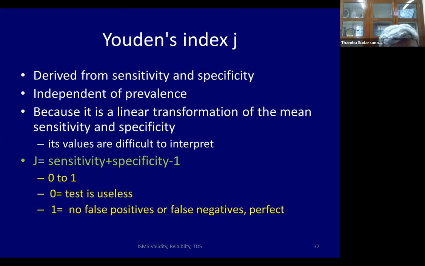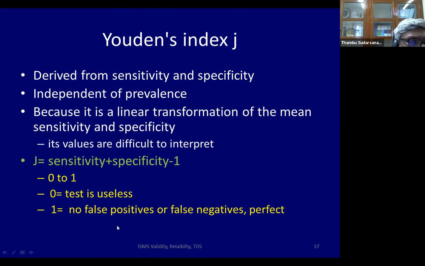Now this chap Youden, not a chap, he's a famous scientist, Youden, he came up with an idea. Let us do a sensitivity and specificity combination. So it's a transformation. Youden's index is also represented as small j, and J is the sensitivity plus specificity minus 1.